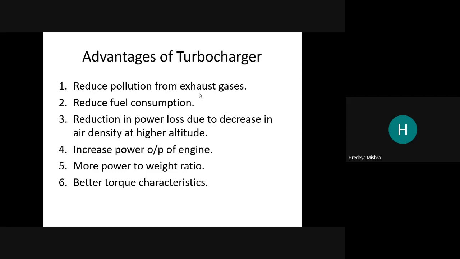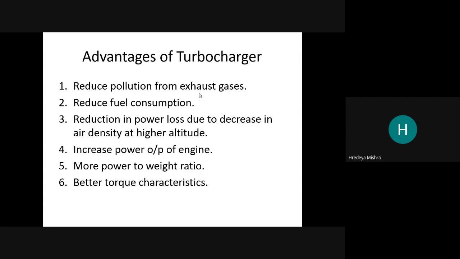Next point, increase power output of the engine, more power to weight ratio. Now we get more power to weight ratio, meaning the weight is reduced and power is more. The basic theory before that: if we need more power from the engine, then we have to increase the weight also.